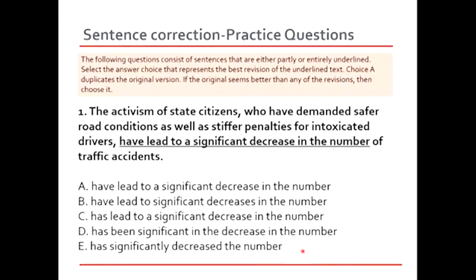Not the state citizens, but the word activism, which is a singular subject. So it has to have a singular verb with it in order to meet the conditions for subject-verb agreement. So in that case, the right option could be option C, because it has the verb has, which is a singular verb that goes with activism. Option D we already ruled out because it is overworded.